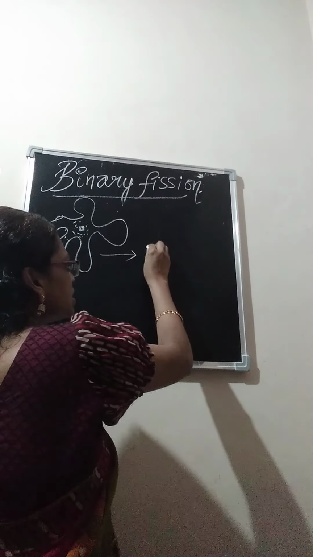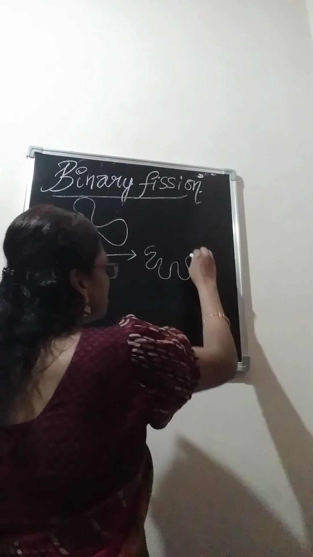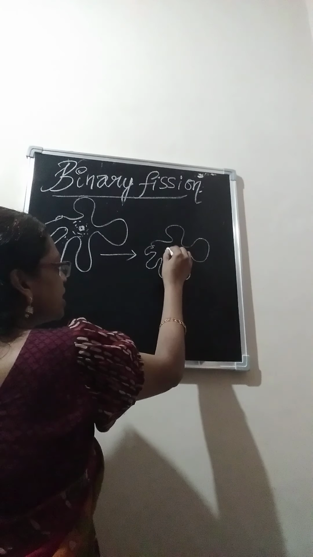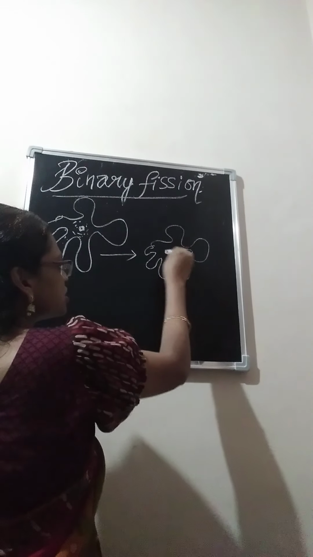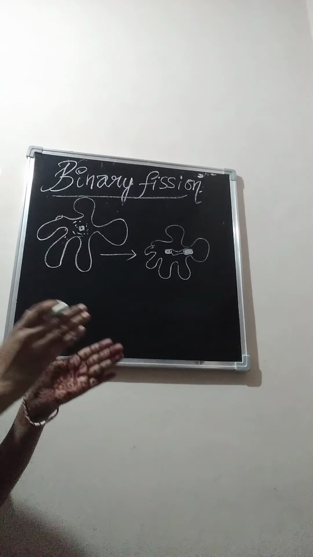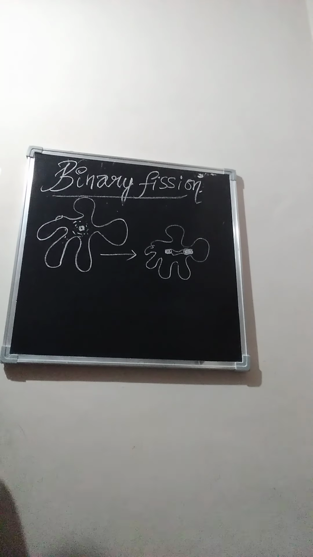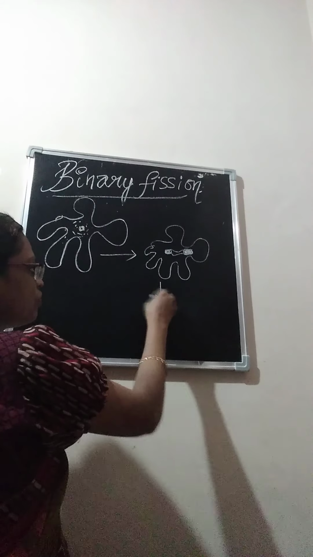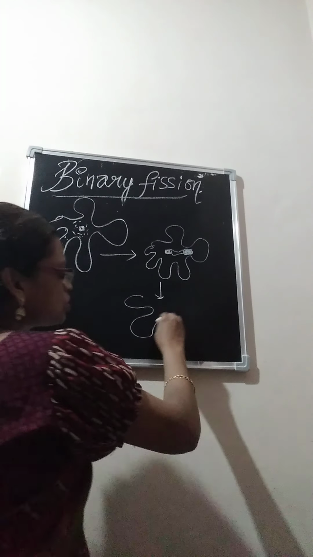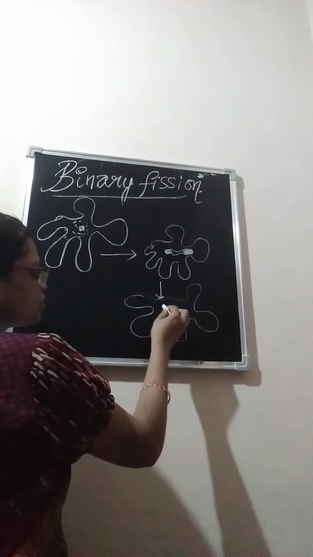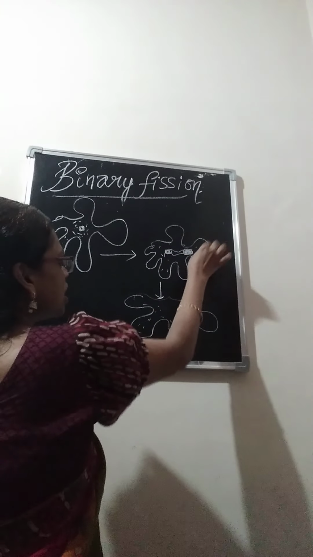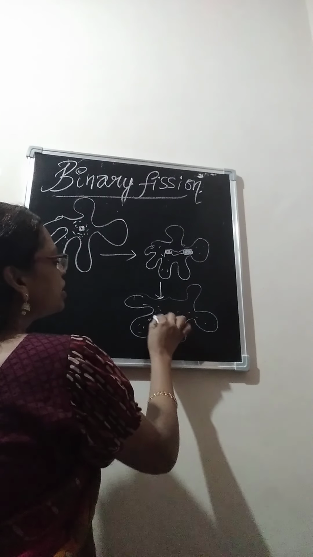The nucleus in the animal starts dividing lengthwise. It starts extending like this, increasing lengthwise, transversely. Here the plane is the transverse plane. After the enlargement of the nucleus, in the next step, division of the cytoplasm also takes place. The cytoplasm present in the amoeba body also starts dividing.